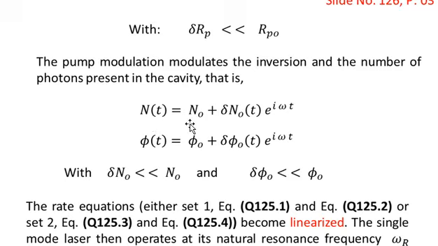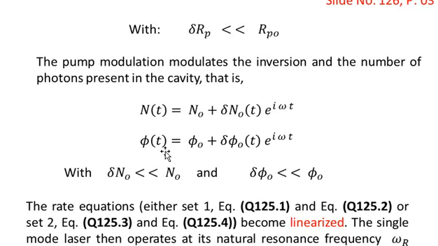So n of t is the population inversion at any time t after the laser has obtained the steady state operation. Even if there are some variations in the inversion, we can say that the inversion as a function of time is equal to the inversion at the steady state value plus the variation in the amplitude of inversion, delta n naught as a function of time, multiplied by the fluctuations governed by the factor e to the power iota omega t, where omega is the frequency of the pump beam used as the pumping source.